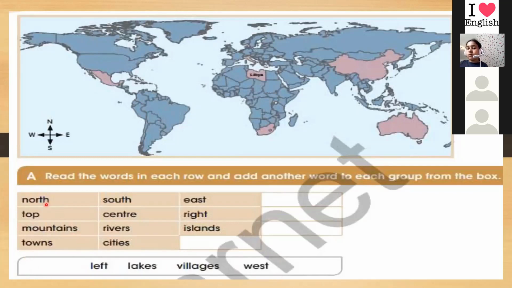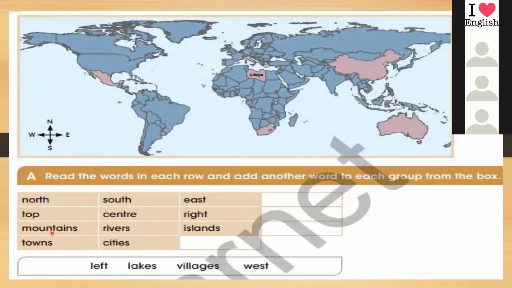So north, south, east. So here we have north, south, east, and we have another word that starts with W, which is west. Yes, west. Then we have top, center, right. So what is the opposite of right? So it is left. Yes, left.